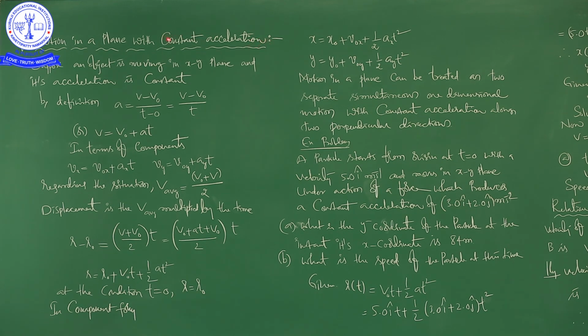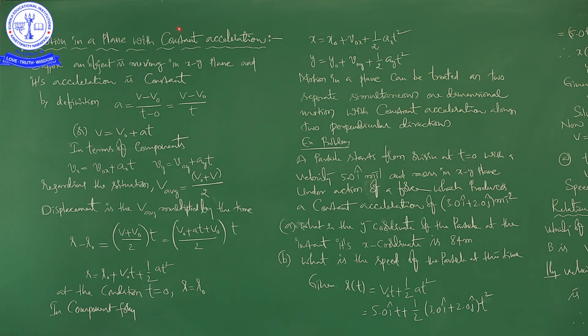So, by seeing this word constant, immediately we have to get into our mind that wherever the body starts, that is not our matter, wherever the body stops, that is not our matter, unless the body is in journey, its acceleration is same, equal, constant.